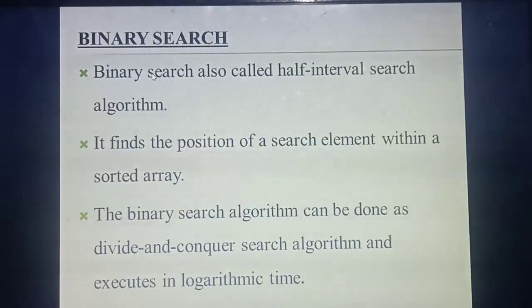Understood? Okay. So this algorithm is done by what method? Divide and conquer. Important point. This algorithm is done by the divide and conquer method. Understood? So you have studied 3 points. What are the 3 points you need to write in the definition? Please say them now itself. Binary search is otherwise called half interval search. Mainly it is used to find the position of a particular element in a sorted array list. And how is this searching done? It is done by using the divide and conquer method. Understood the 3 points, you can write them now?